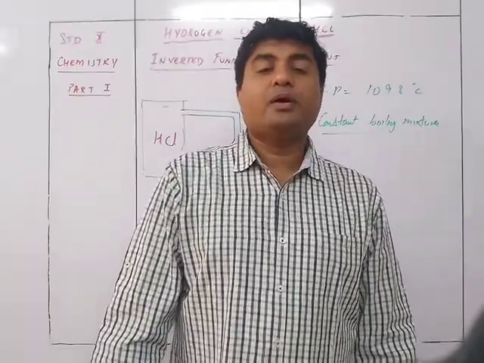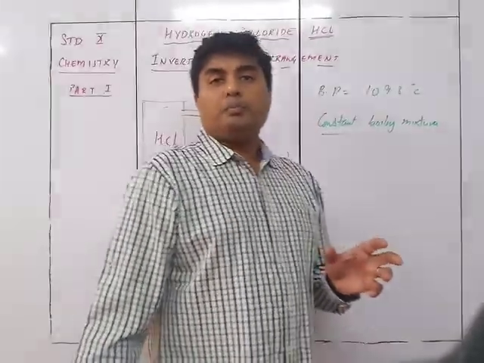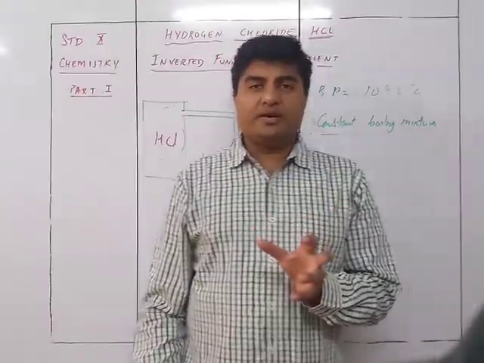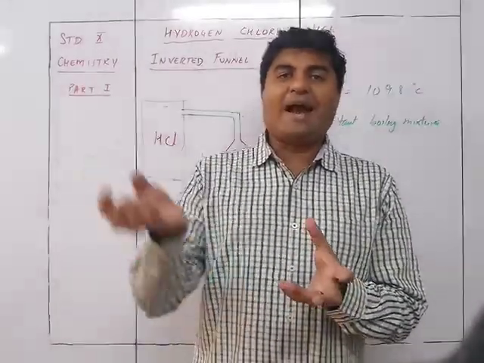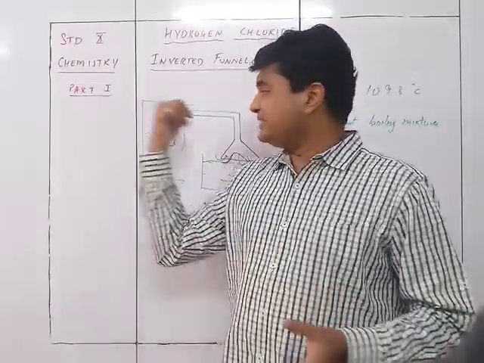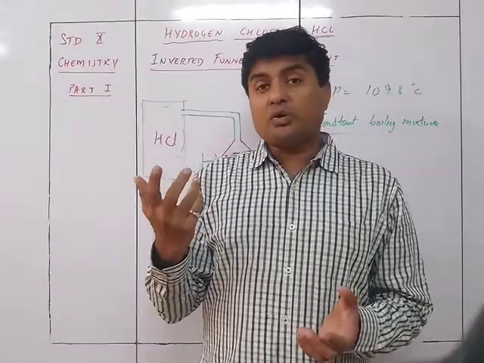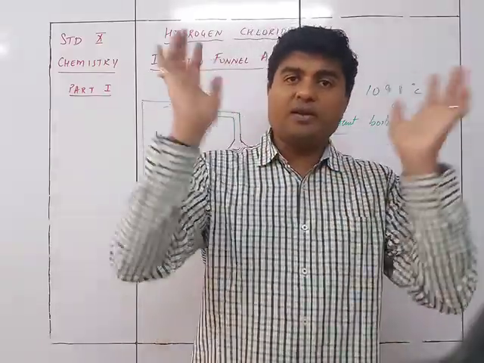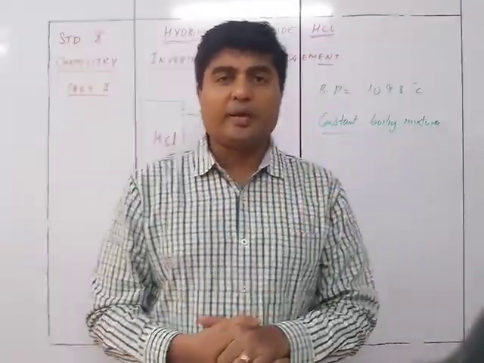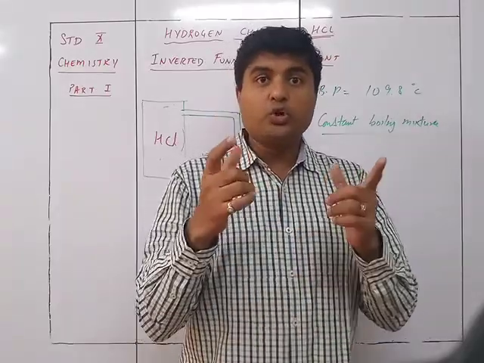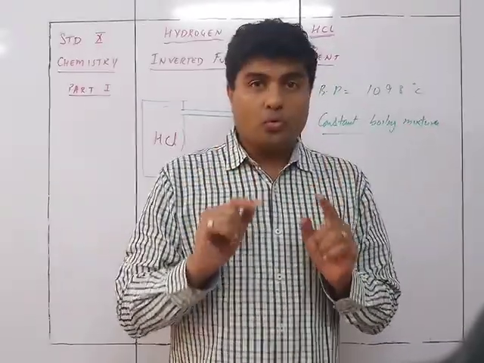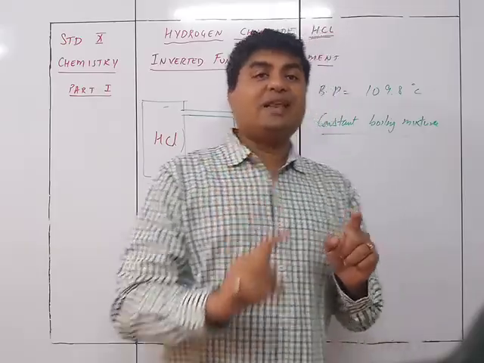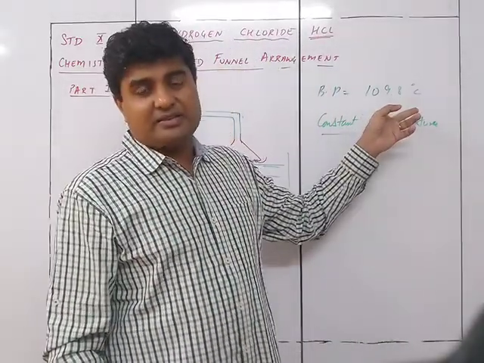Now what is that? See, if I want to make some acid concentrated, what is the possibility? I can add more HCl gas to it. Or I can think of it another way: if I reduce the water from it, if I heat it and I evaporate the water, what will happen? Automatically HCl will become concentrated. Yeah, it should work, right? No. It will work only till the temperature which is less than 109.8 degrees Celsius.